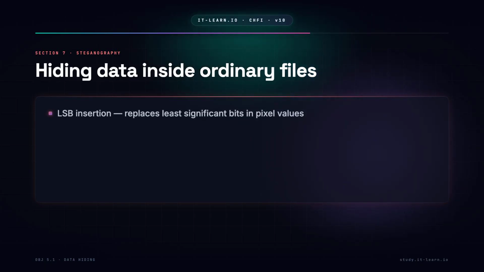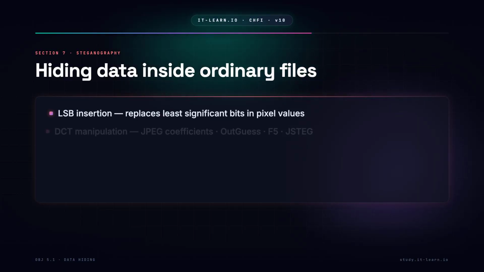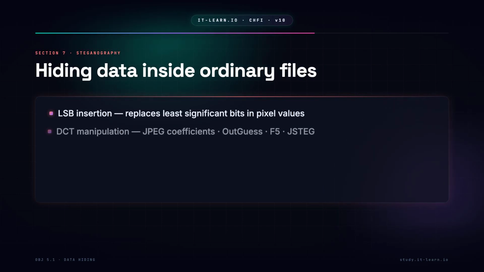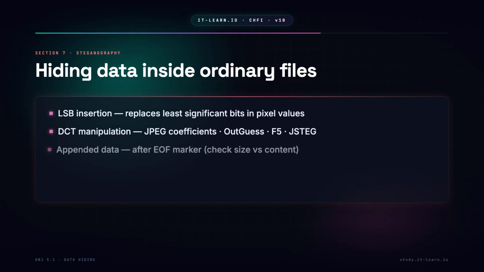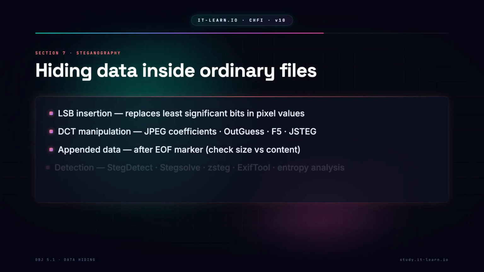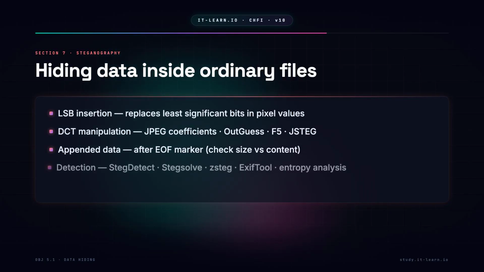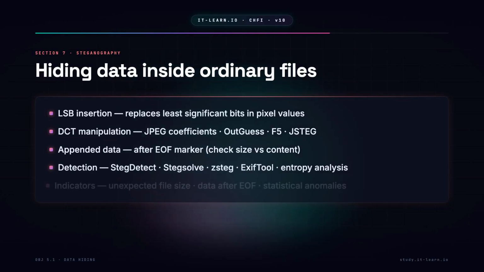Most common techniques: LSB insertion replaces least significant bits of pixel values with hidden data. Minimal visual change, the image looks identical. Palette-based reorders color palette entries, carries a few bits per color. DCT coefficient manipulation modifies JPEG DCT coefficients: OutGuess, F5, JSteg. Spread spectrum distributes hidden data across the frequency spectrum.